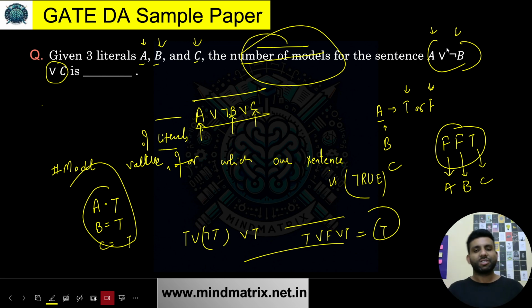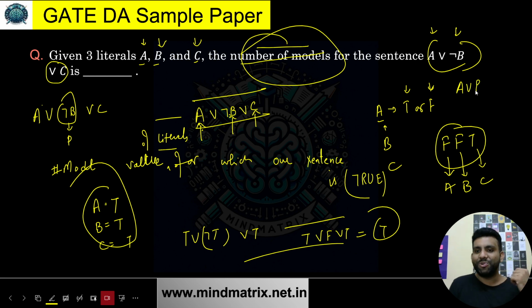Because there exists only one case for false. Why so? Because you already know that if I consider this, A or negation of B or C, let's say this is P. Just tell me, A or P or C, when is this going to be false?